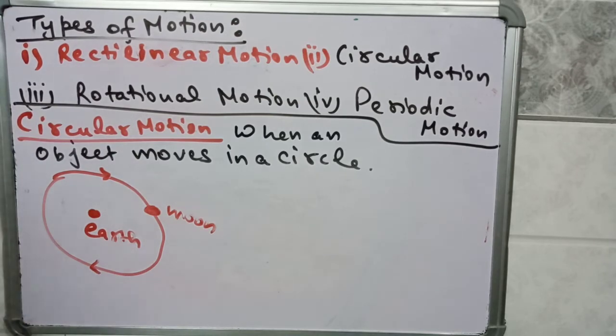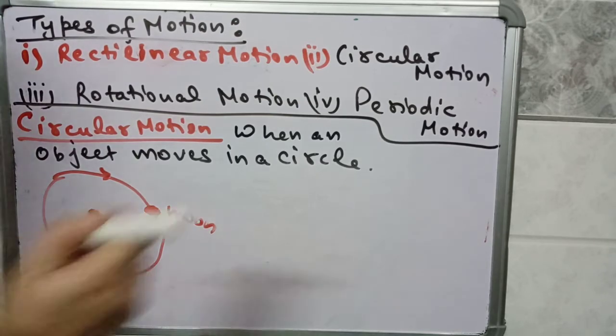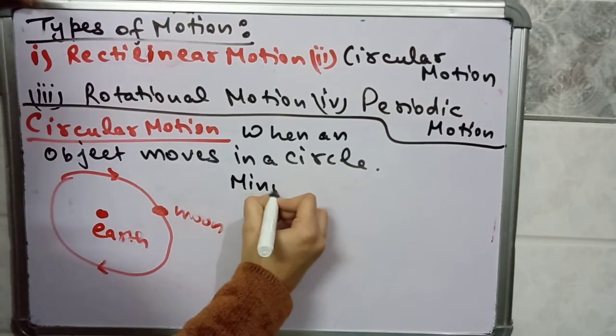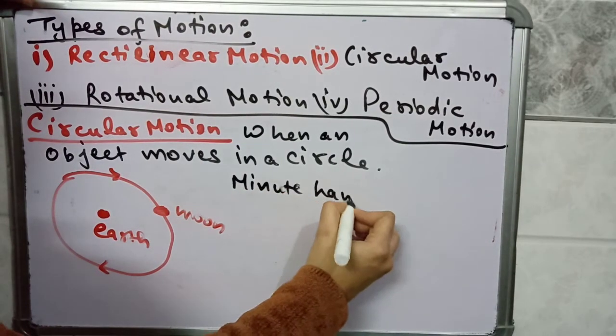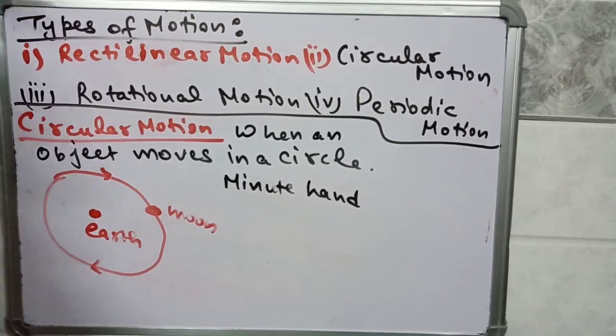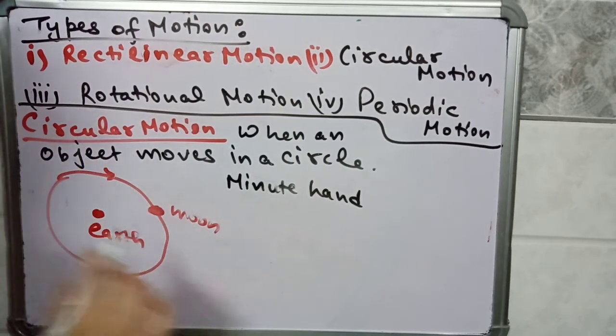In a watch there are a minute hand, an hour hand and a second hand. They are following a circular path, so their position is changing along a circular path, and that type of motion is known as circular motion.